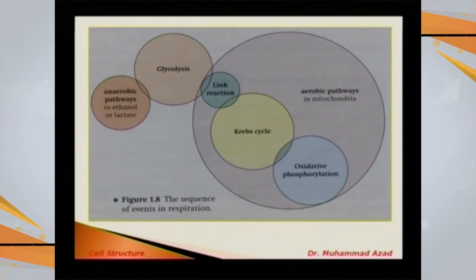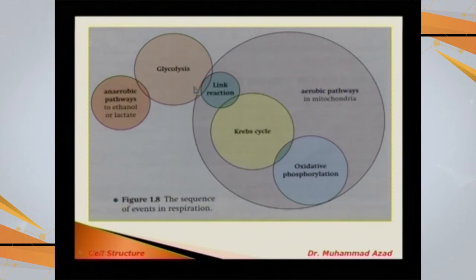Now the role of mitochondria in provision of energy. Basically glucose is going to break down into two molecules of a 3-carbon compound called pyruvate, and this reaction is called glycolysis. This is occurring in the cytoplasm of the cell, not requiring mitochondria.